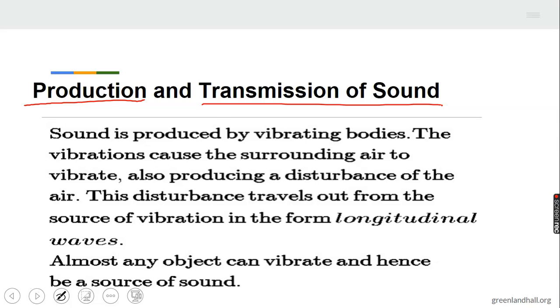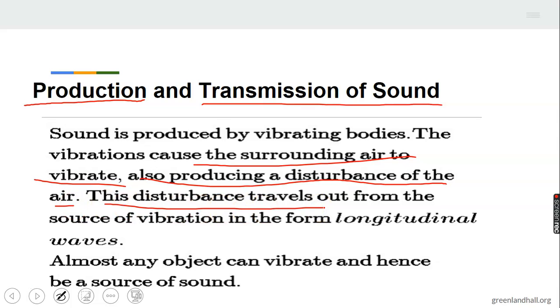A sound wave is produced by a vibrating body. The vibration causes the surrounding air to vibrate, also producing a disturbance of the air. This disturbance travels out from the source of vibration in the form of longitudinal waves.